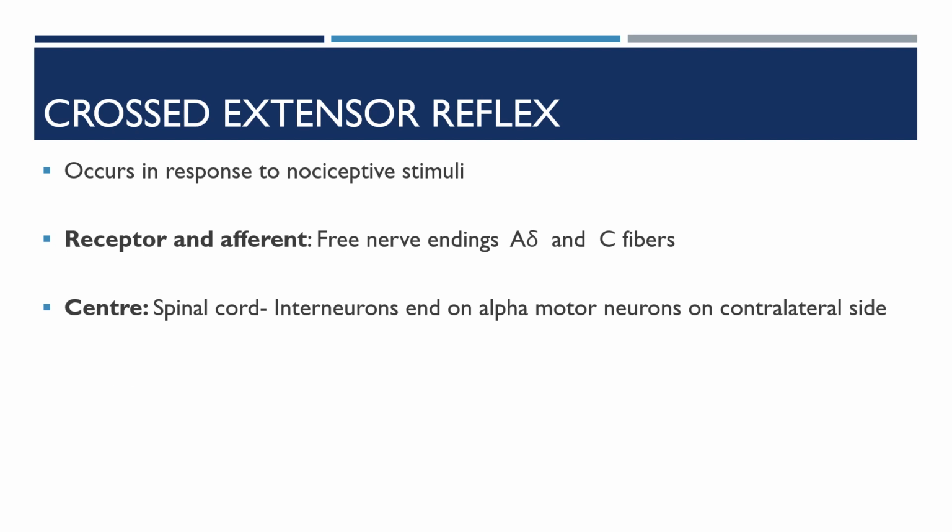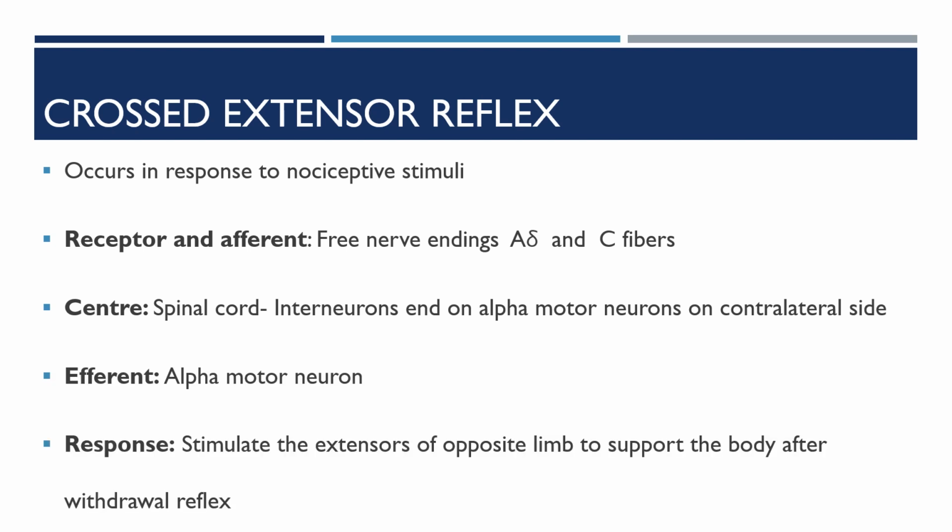So note the difference. Efferent nerve fiber is the alpha motor neuron. Response: it stimulates the extensors of the opposite limb to support the body after the withdrawal reflex. So this is the main role of the crossed extensor reflex. It acts on the opposite limb to give proper support.